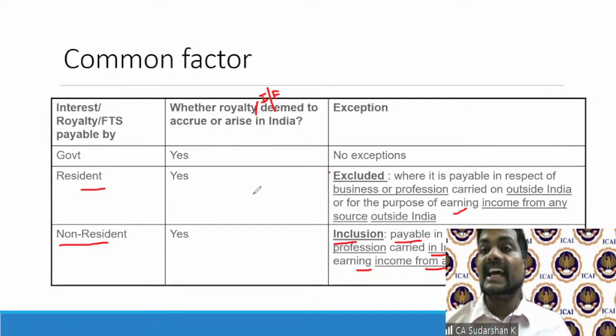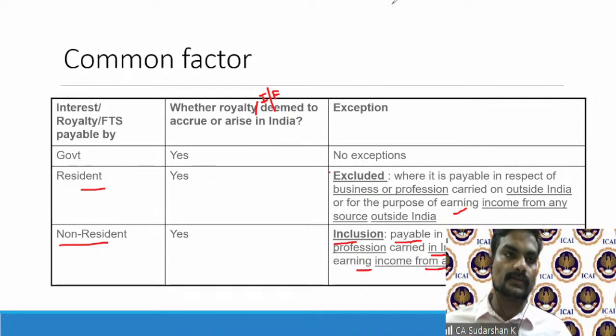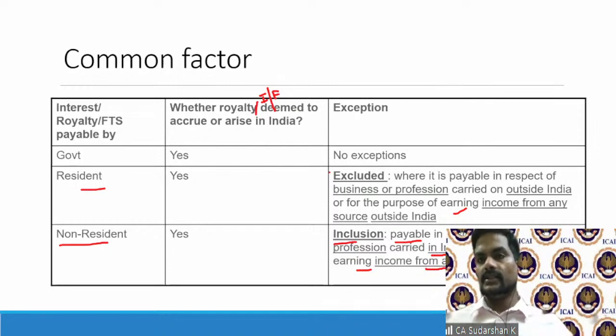it is deemed to accrue or arise in India, except if it is for a business outside India or for earning any source of income outside India. If it is a non-resident making payment to another non-resident, then it is deemed to accrue or arise in India only if it pertains to a business or profession carried on in India or for earning income from any source in India. So just keep this broadly in mind. We will look at some examples which you will appreciate. This is common for all the three: interest, royalty, FTS. Of course, they are three different types of income, but this is a fundamental factor for deeming those incomes to accrue in India for the non-resident.